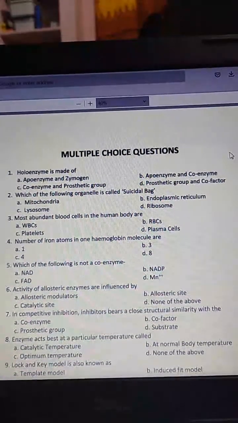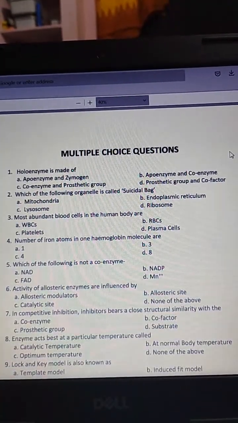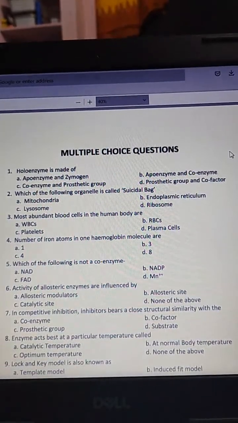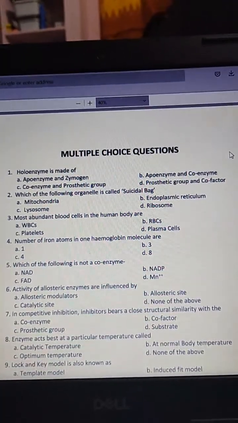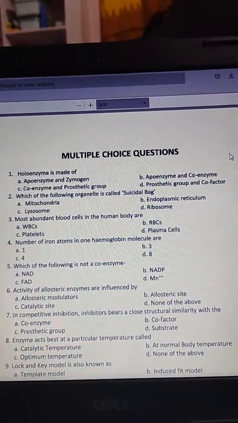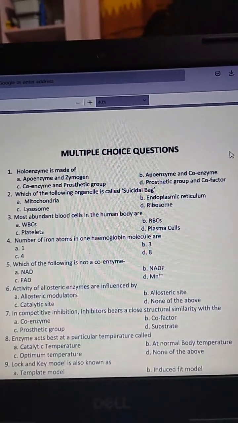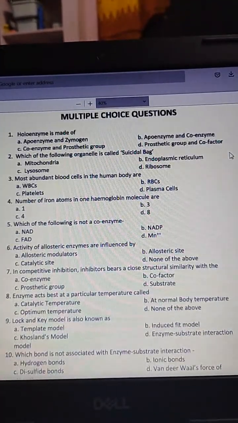The answer is B, apoenzyme and coenzyme.